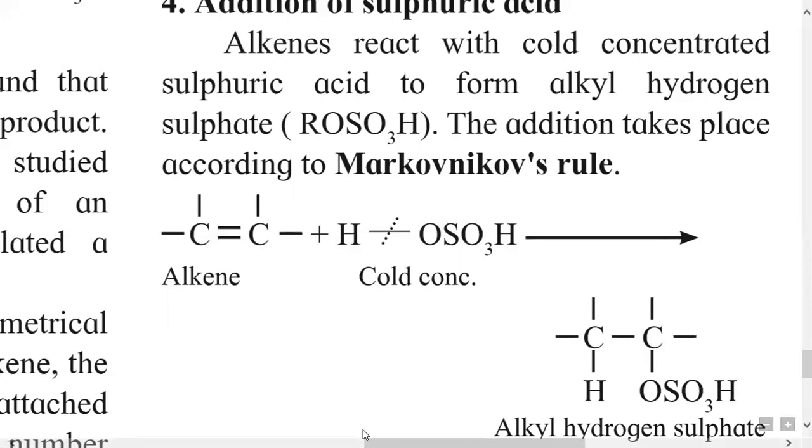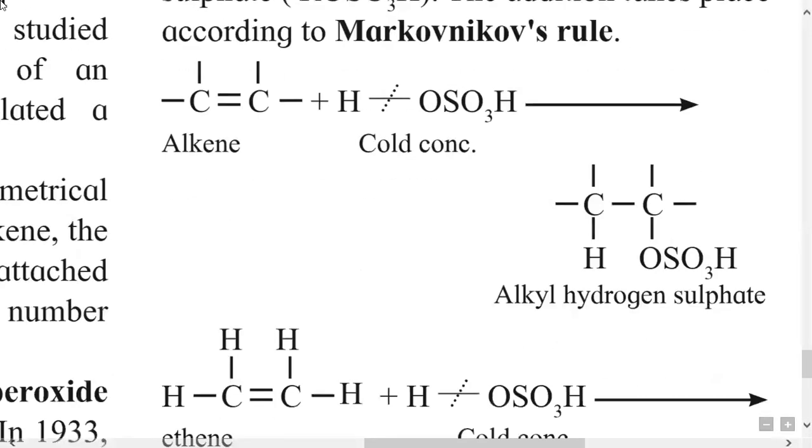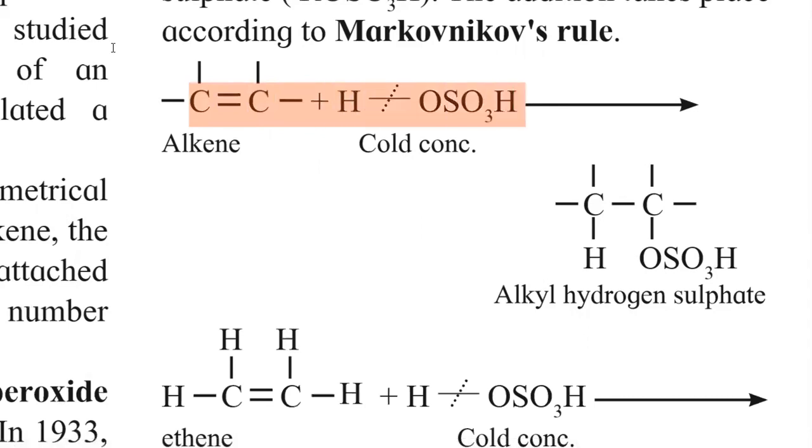Here the sulfuric acid is cold and concentrated. Here the general equation is CH2=CH2 or C=C, an alkene, plus HOSO3H. This is the formula of sulfuric acid, H2SO4. This is cold and concentrated.